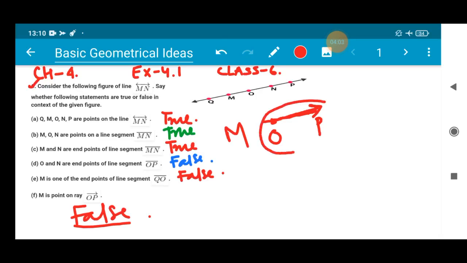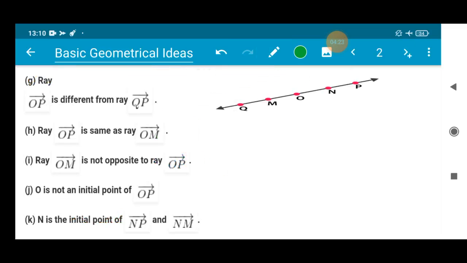Because here OP is this, OP is this. But if suppose the question was, N is a point on ray OP, then the statement would be true. Here it is M. If the question would be N, then yes, this statement would be true, isn't it? So I hope you people understood this. I'm proceeding to the next part of this question, that is number G. The questions are very lengthy ahead. Total 11 questions are there. I'll be leaving a few questions for you all to practice at home as a home assignment.